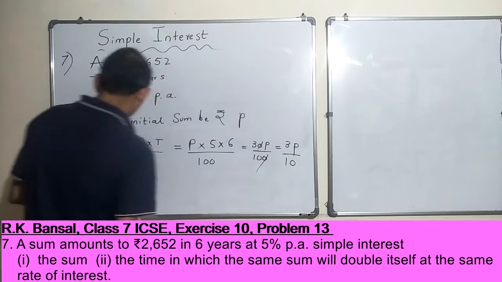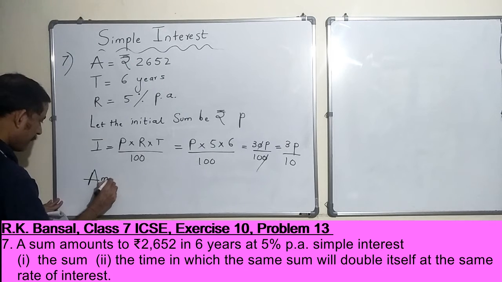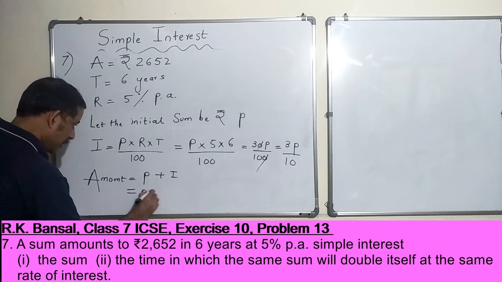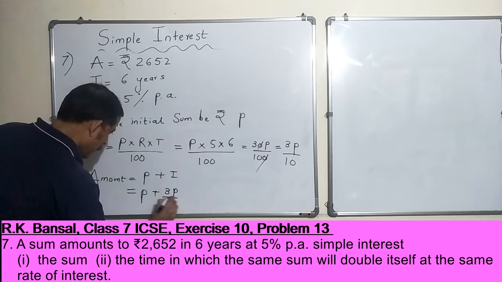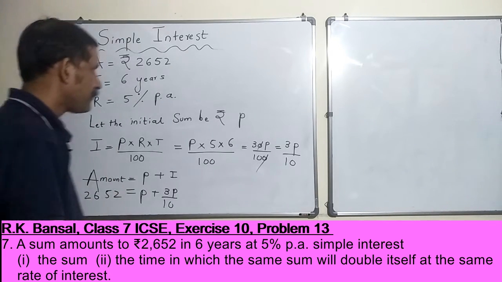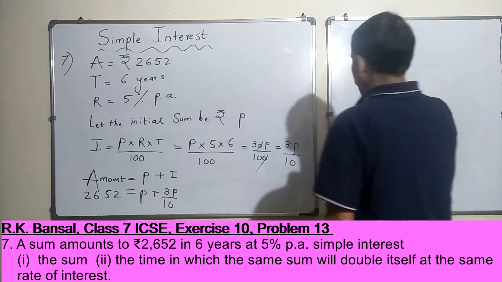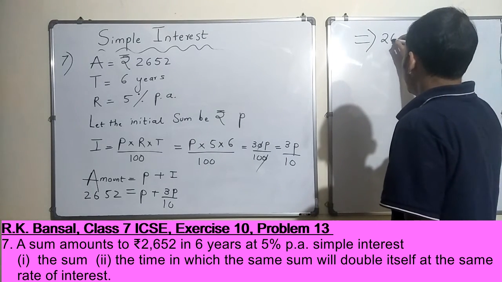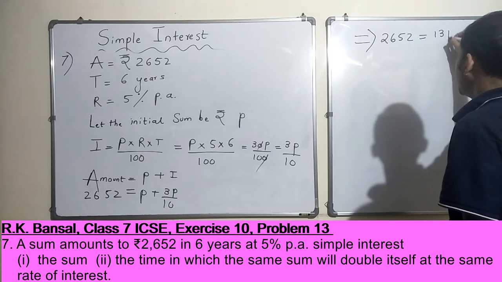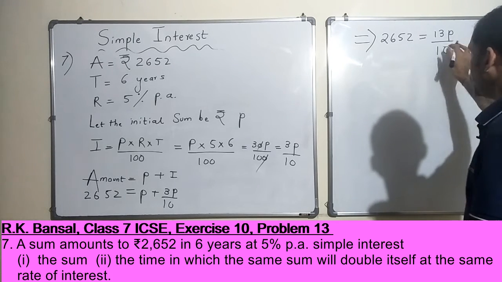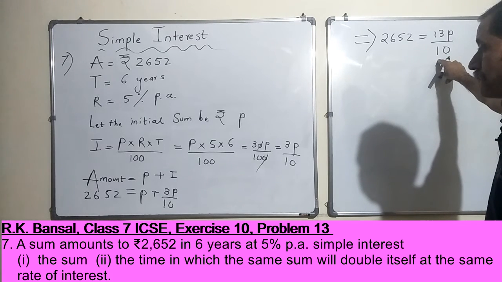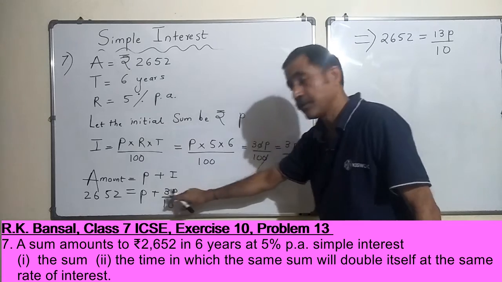All right, now we already know amount is equal to principal plus interest. Principal is P and interest is 3P by 10, and amount is 2652, correct? So 2652 is equal to 13P by 10. Do you understand why this is the case? I hope you understood from here.